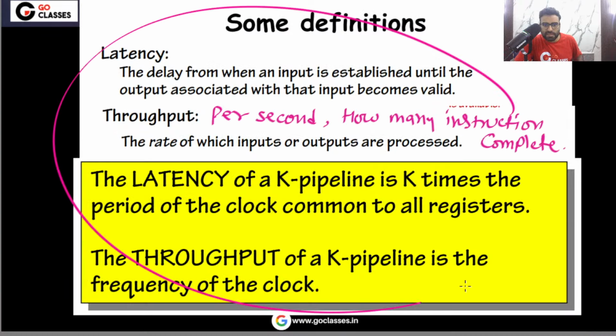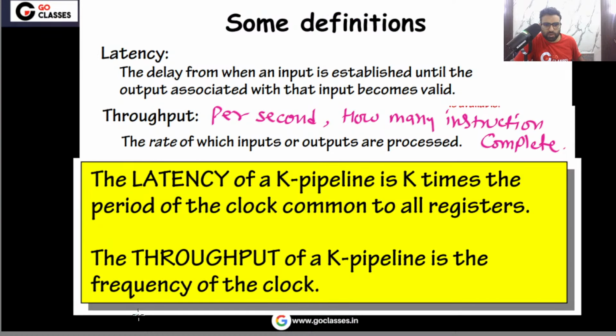You can see this screenshot. In this screenshot I have put all the information that is required to solve this question. Instruction latency is the individual instruction execution time. If you have a k stage pipeline, then instruction latency will be k multiplied by the clock cycle time, the period of the clock. And the throughput of a k stage pipeline is basically the frequency of the clock.